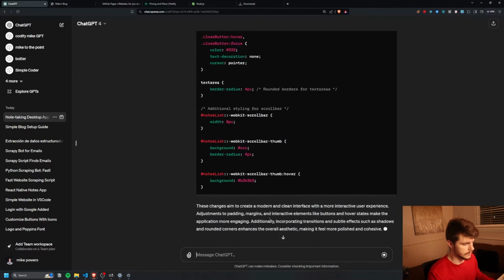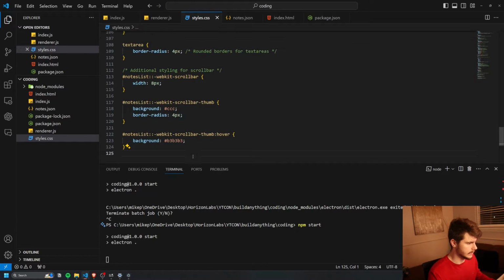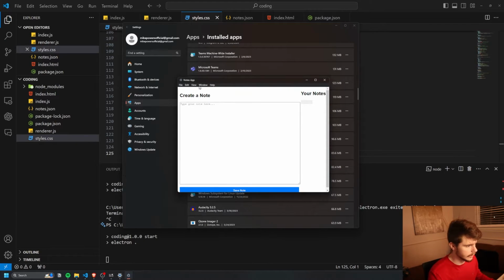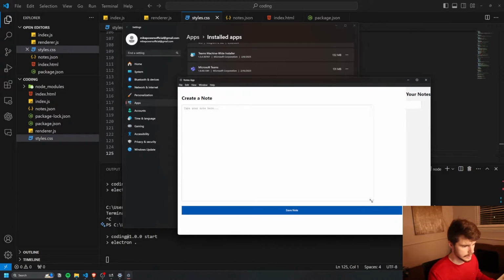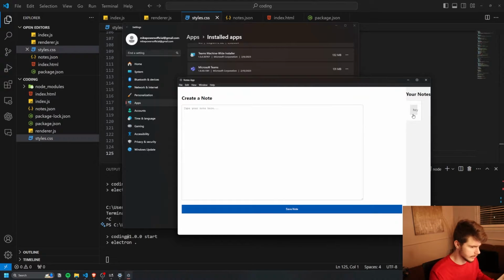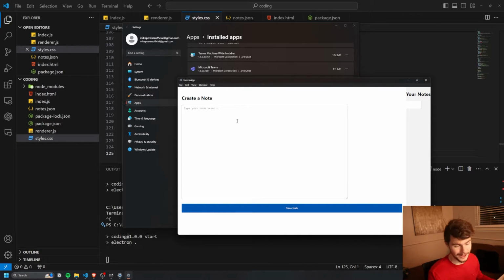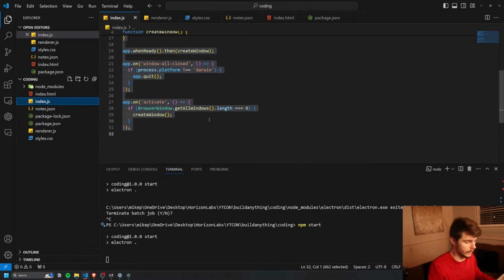So awesome. So we've got our new CSS styles here. I'll copy this, I'll paste this into here, and I'll give our little application here a new run. I'll go to force reload, and we have a little bit better styling here. Okay, yeah, so the text changed a little bit here. The buttons look a little bit nicer. We come into here and we can edit our notes, update our notes if we like, delete our notes. And yeah, just overall, I mean, it doesn't look great. Obviously, you want to come into here and make it look a lot better, but you get the idea. You can come into here and copy everything and just keep pasting it until you get what you want.